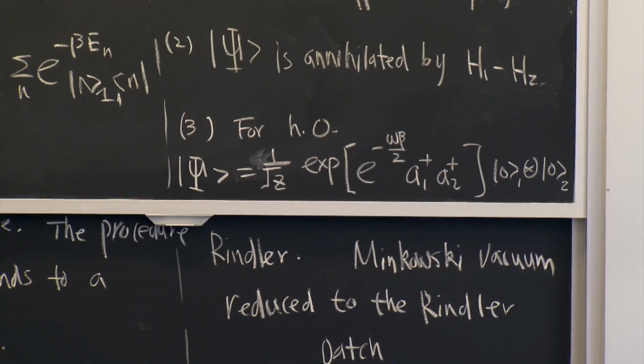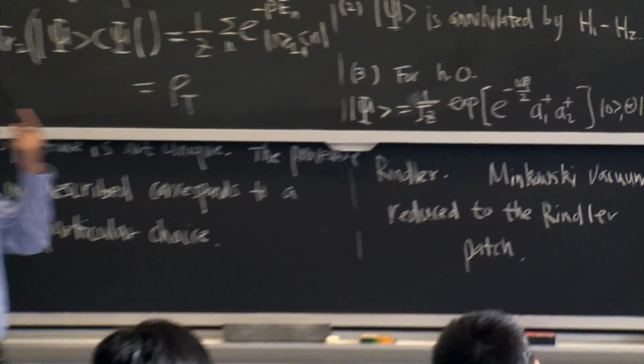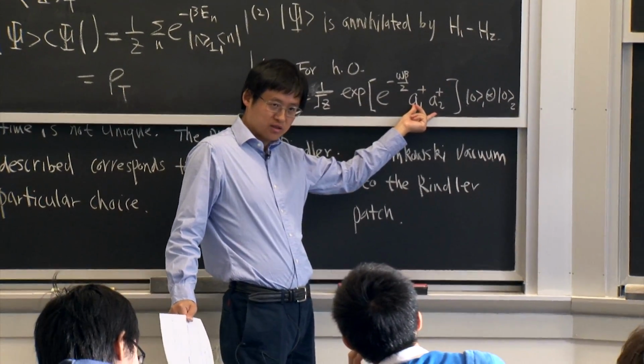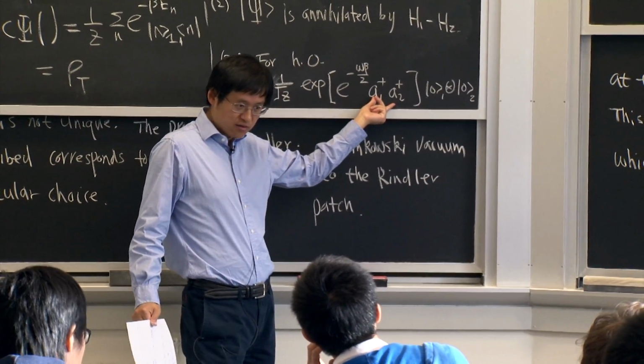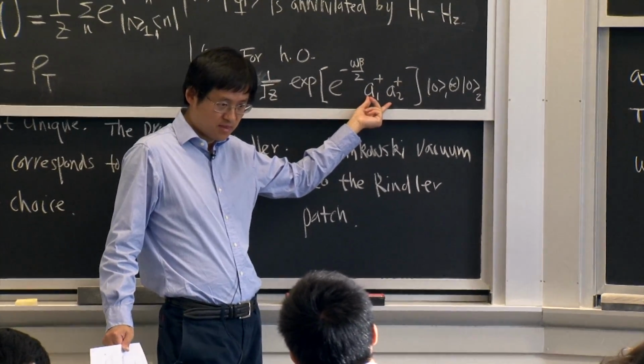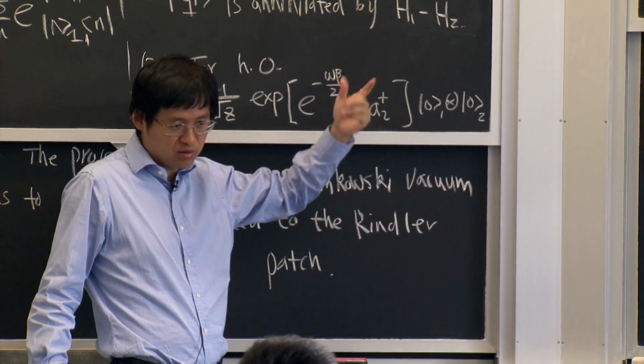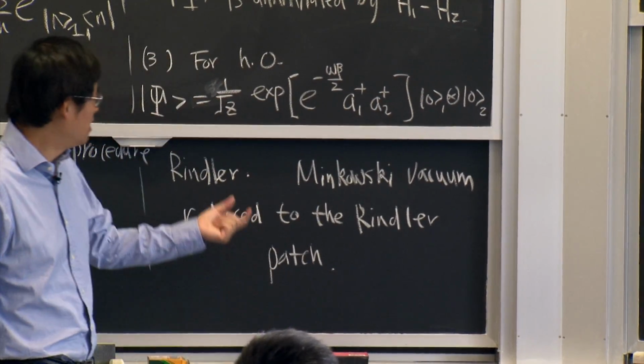Okay, so you can actually write this as some exponential, where A1 and A2 are creation operators respectively for the two systems. And then |0,1> and |0,2> are the vacua of the two harmonic oscillator systems.